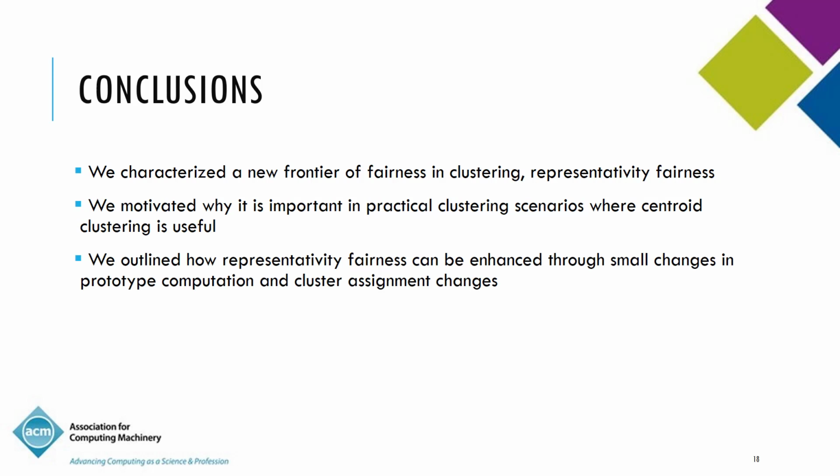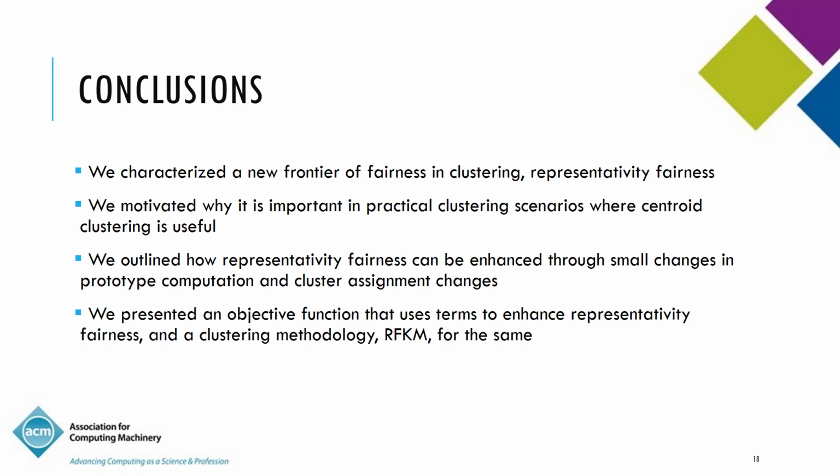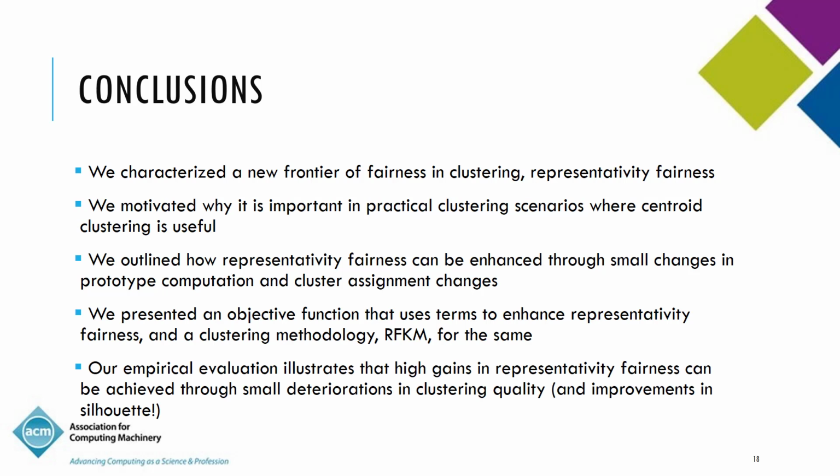We outlined how representativity fairness can be enhanced through small changes in the prototype computation and clustering assignment stages, and we folded all these insights into a heuristic, into an objective function that forms the core of the REKM method that we propose. And our empirical evaluation illustrates that high gains in representativity fairness can be achieved through quite small deteriorations in clustering quality. So that brings me to the end of this presentation.